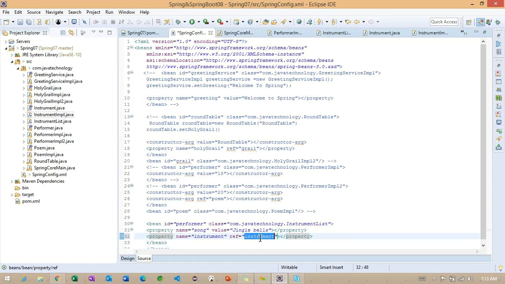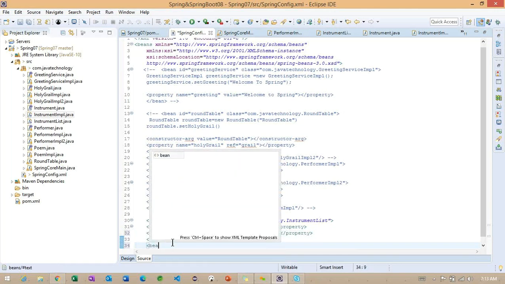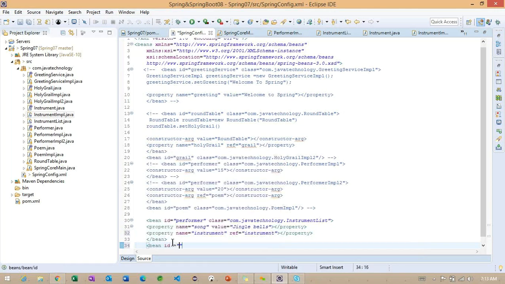Because in our example we are using InstrumentImpl, that's the reason I'm making the reference also instrument. And whenever we are making the reference, we'll create one more bean with this ref, and here com.javatechnology, and here InstrumentImpl.